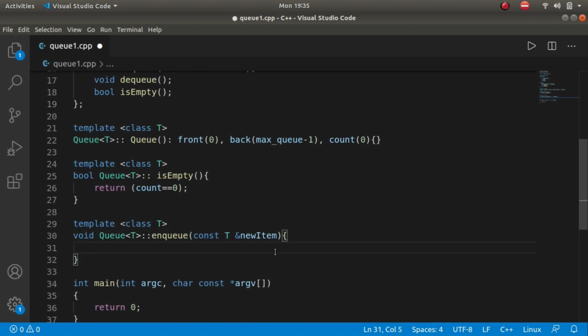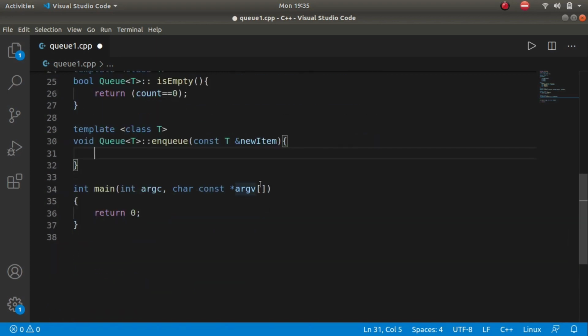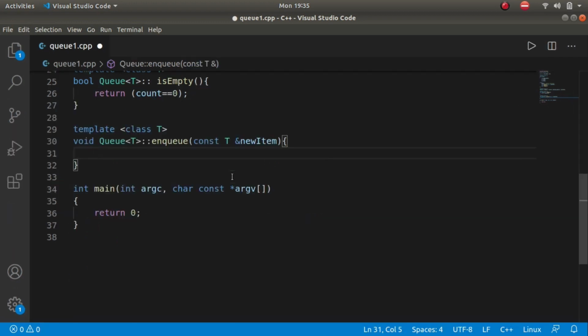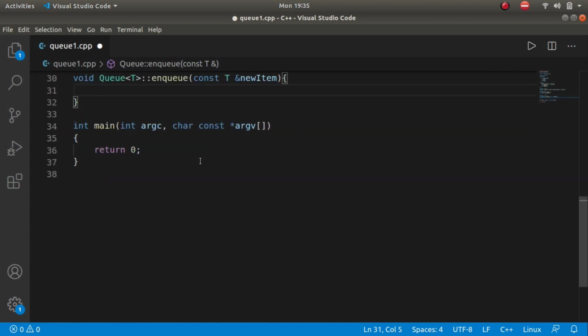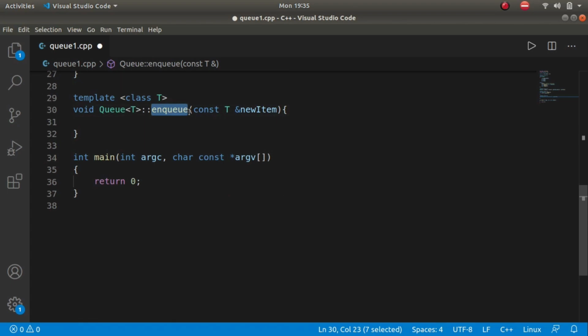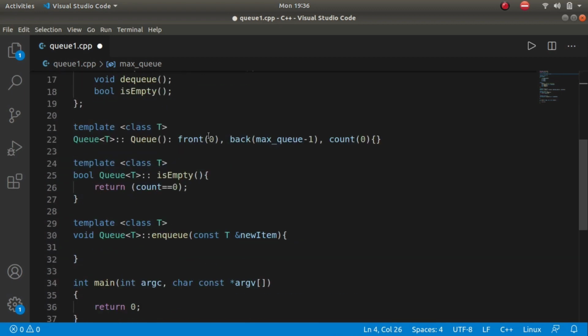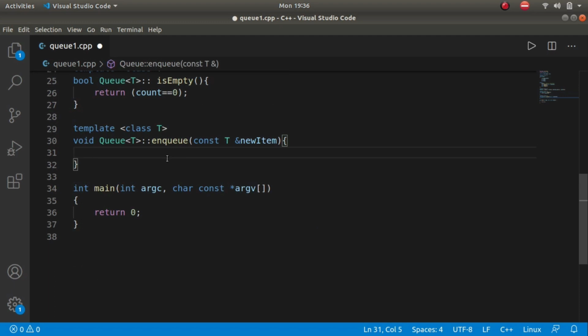Okay, and then we have here enqueue, increasing the font, let it be the same font as it was earlier. Enqueue. What should be the first thing we have to do? When enqueuing, we have to check whether max Q has overflowed, that is, are there 10 elements present at the first place? If yes, then we cannot add more elements to our array, so we should check for that condition, right?